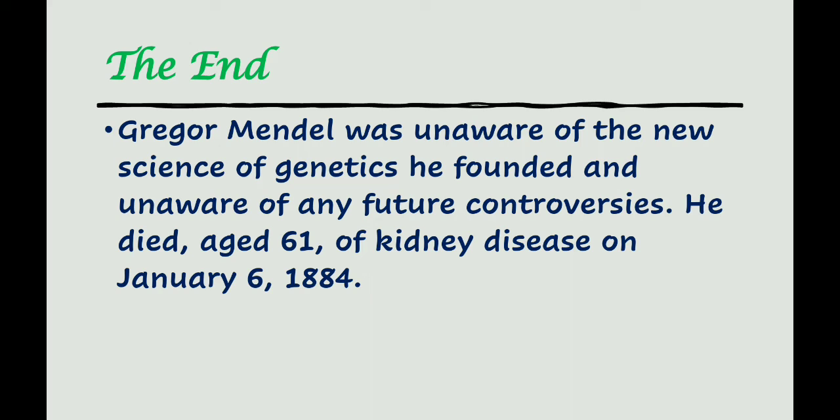At the end, Gregor Mendel was unaware of the new science of genetics he founded and unaware of any future controversies. He died at the age of 61 of kidney disease on January 6 in the year 1884.